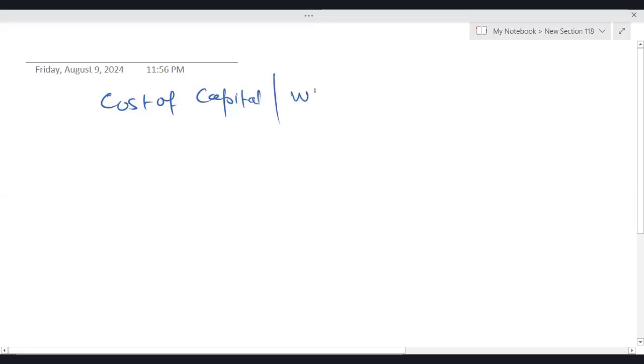Okay, students, let's start the class and we are starting from now cost of capital. In the previous live revision class, we completed all the topics of investment appraisal. So we have covered investment appraisal in the live revision classes. Now the next topic is cost of capital, that is weighted average cost of capital.